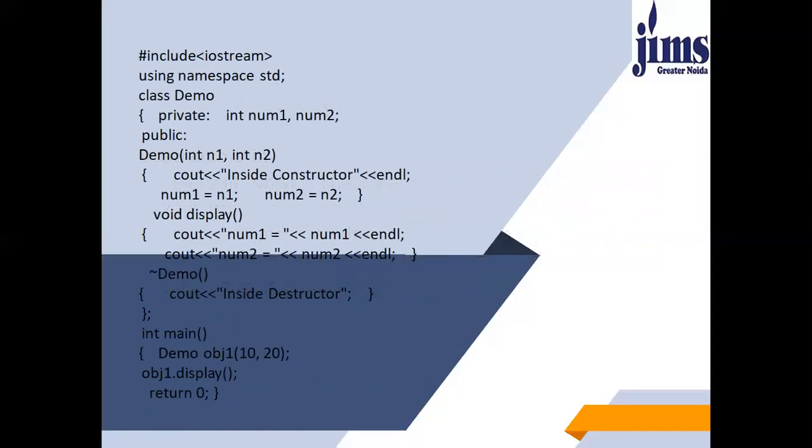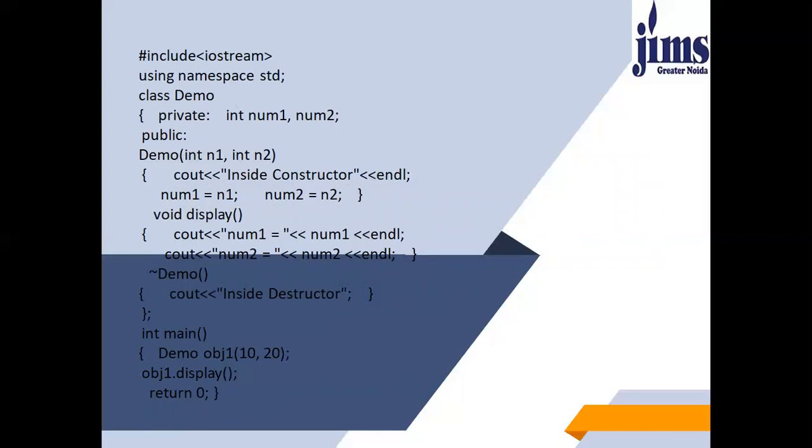We have created a class demo, then under the private access specifier, I have declared 2 variables, num1 and num2. Under the public, I have created a constructor and assigned the values n1 to num1 and n2 to num2. There's another function called display, wherein I have displayed the values of num1 and num2. Then I have created a destructor by using the tilde sign and the name of the class, that is demo.